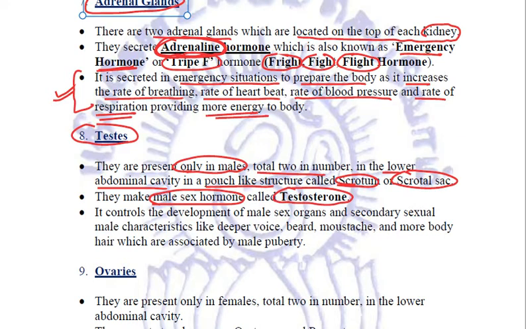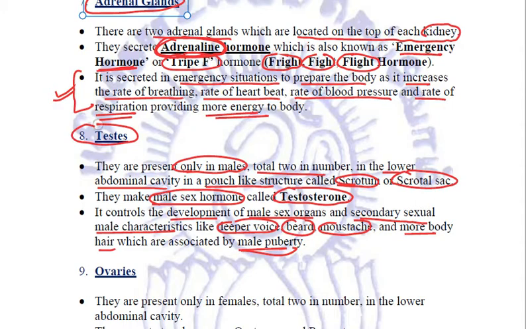and this testosterone is very important because it controls the development of male sex organs and male secondary sexual characteristics, like males have a deeper voice, we have beards, mustaches, more body hair. These are all associated with male puberty, and all this is regulated by testosterone.